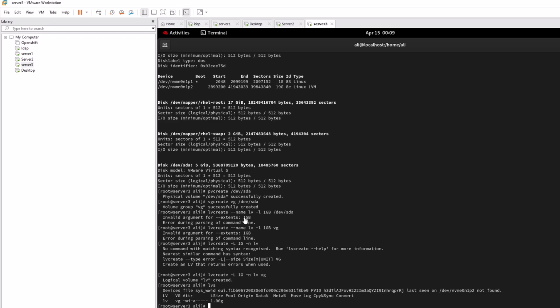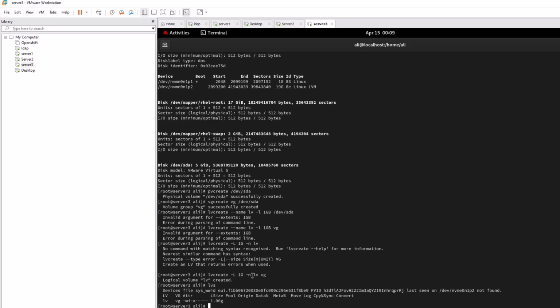And what I've done, I just create a VG with a VG name, and then I create an LV with the LV name which they ask you. I run the command and it's working. Yeah, this one is working. I run this command and it created the VG. When you run lvs, it shows you this is the VG and this is the LV.